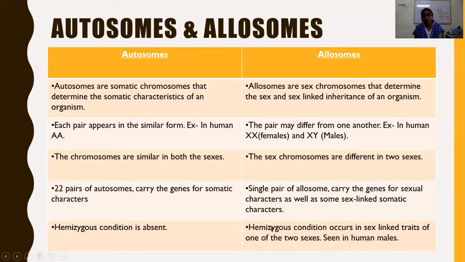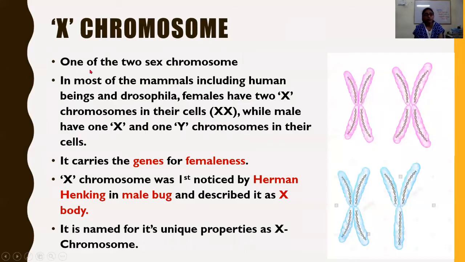The X chromosome is one of the two sex chromosomes. In most mammals, including humans, and in Drosophila, the insect, females have two X chromosomes, that is XX in the cells, while males have one X and one Y chromosome in their cells.